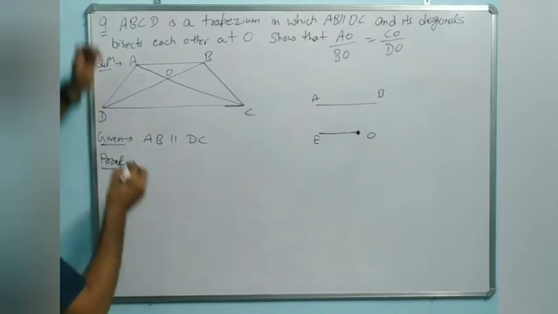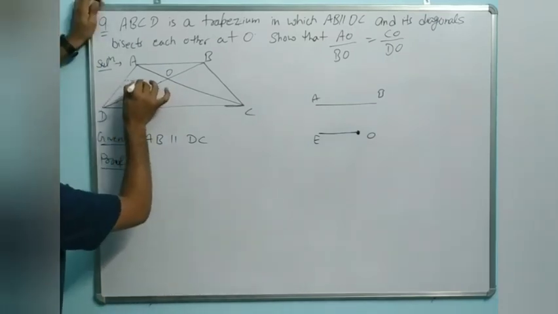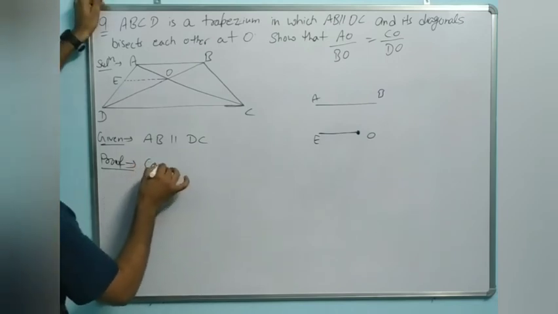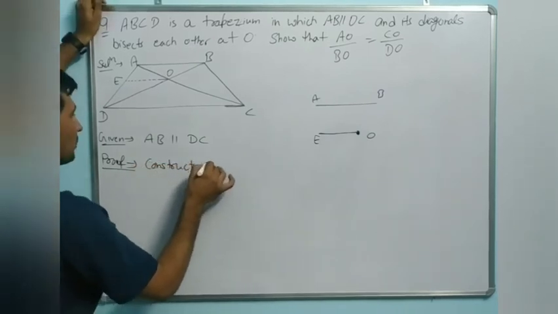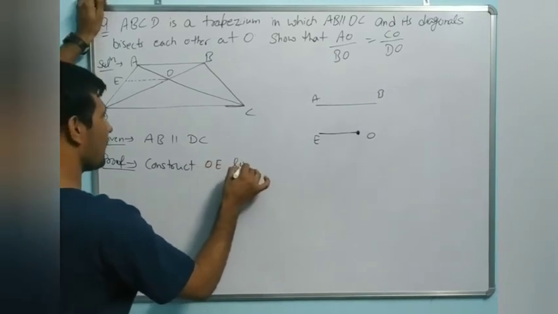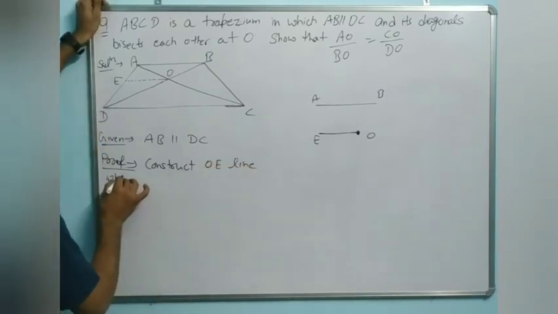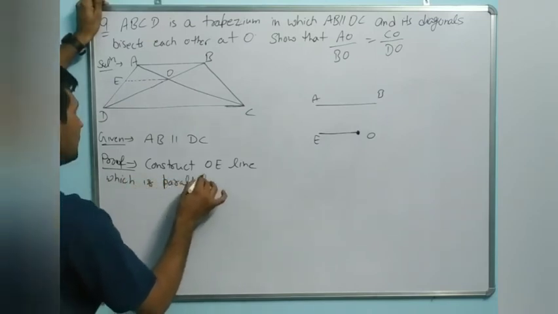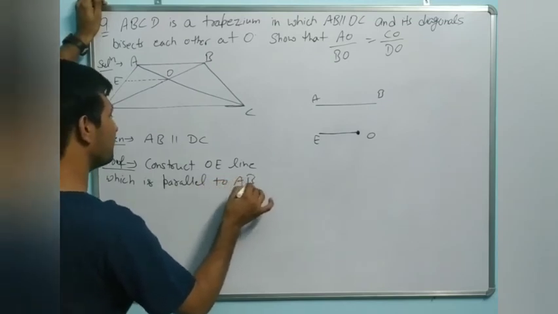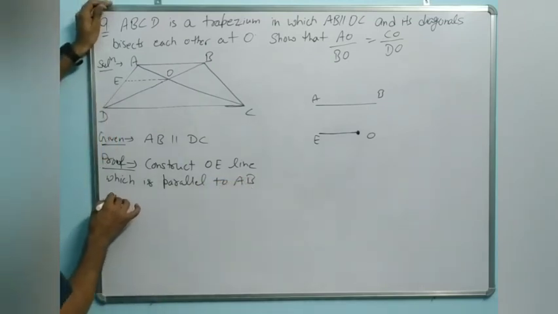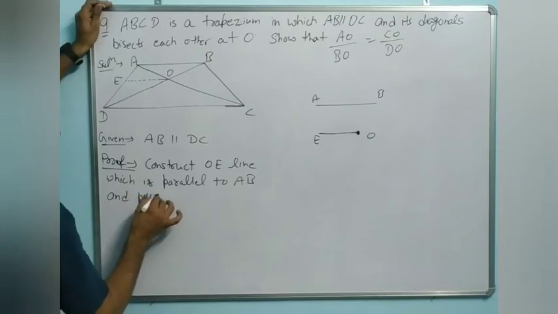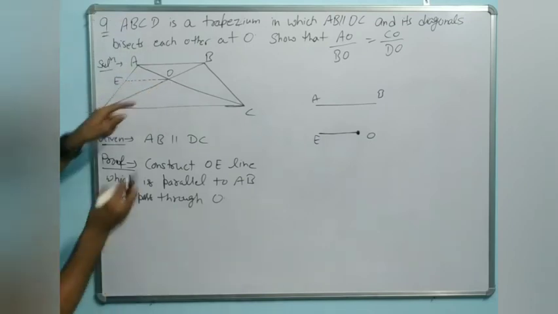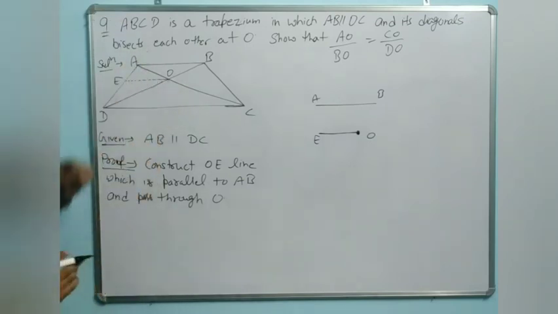So we will write like this: construct OE, a line which is parallel to AB and passes through O. We construct a line which passes through O and is parallel to AB.